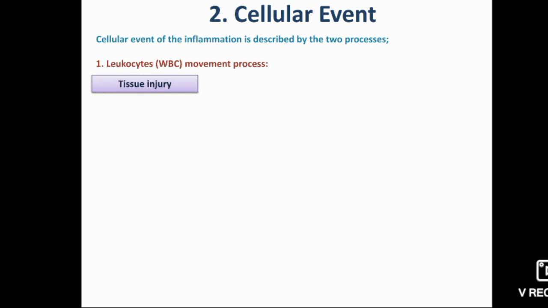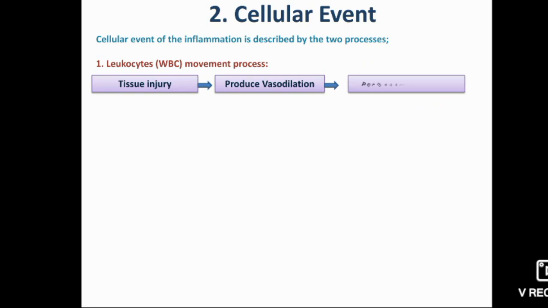Tissue injury produces persistent progressive vasodilation. Due to the vasodilation, the volume of blood flow increases due to the increase of permeability.